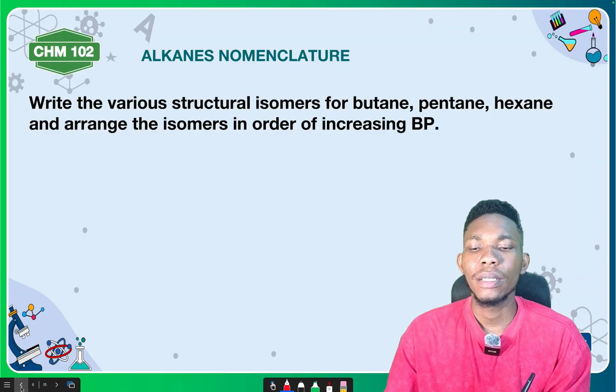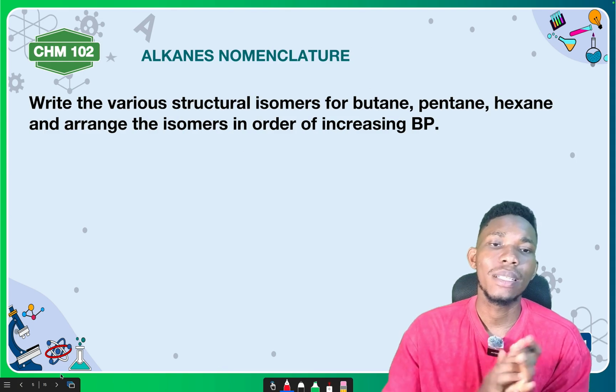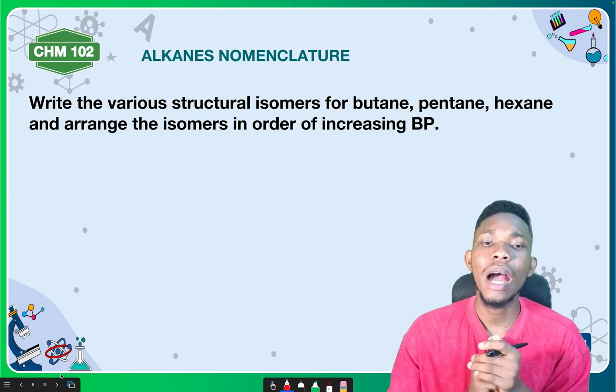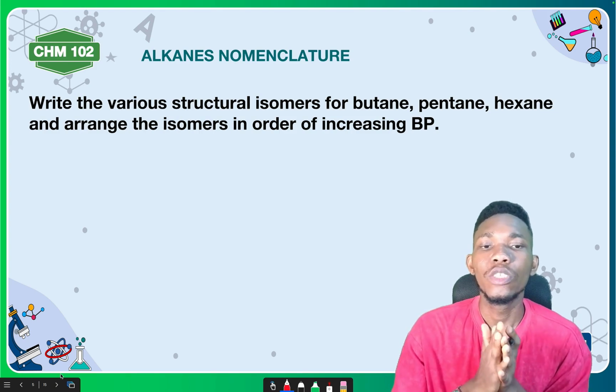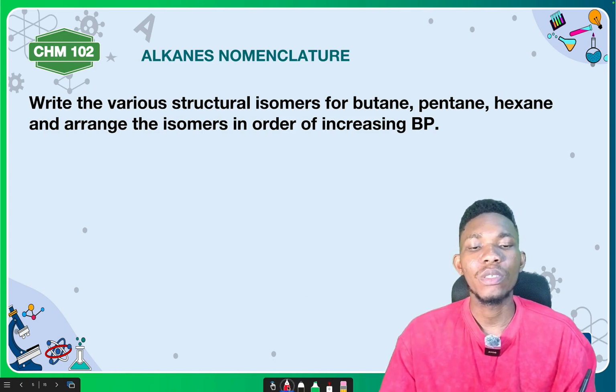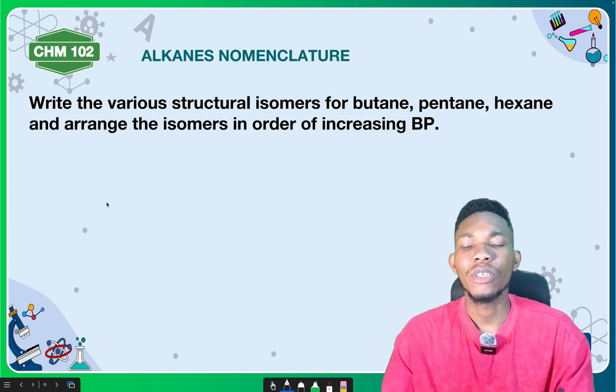All right, there's a mistake somewhere here. Now let us talk about nomenclature. Nomenclature has to do with the naming of alkanes. If you are given any alkane, how are you going to name it? Naming of compounds is a very simple thing, especially when it comes to alkanes. You'll be given different compounds. For instance, you may be given a compound like this.